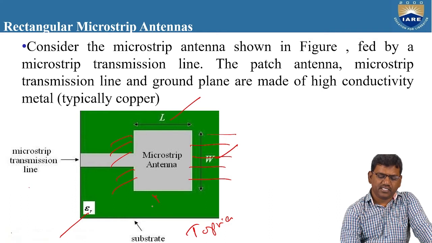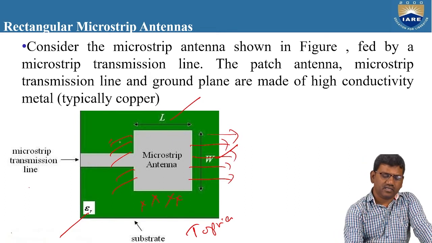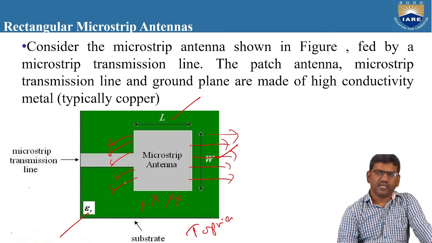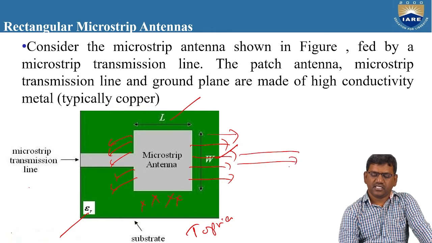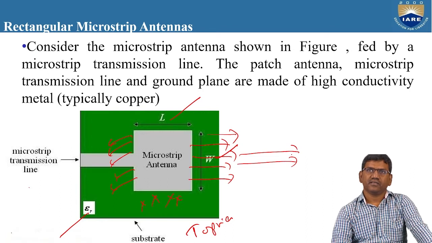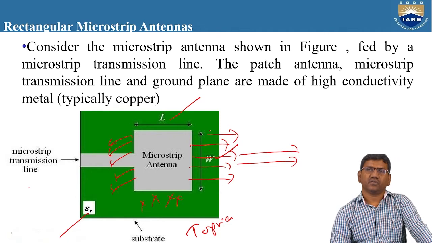There is no radiation along the length of the patch. The radiation is going to occur only along this direction and along the width only for this patch. So if we give supply here, the radiation will go in this direction. So the fringing fields are generated along the width of the patch antenna only.